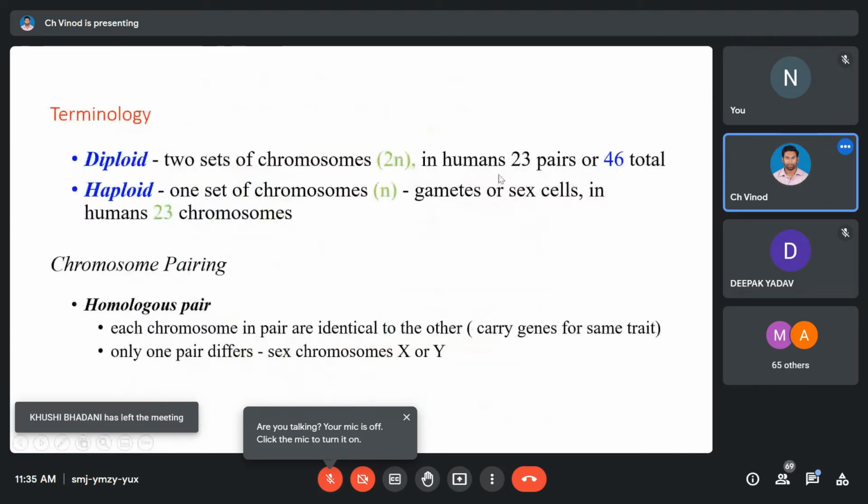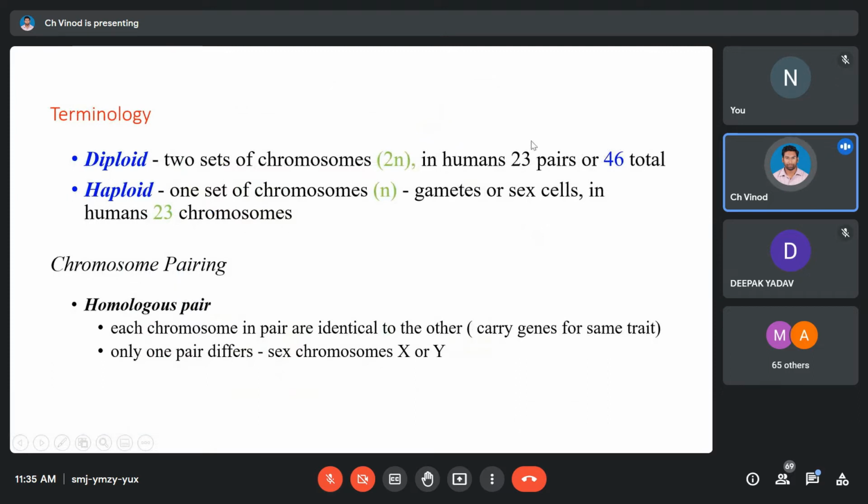Yeah, so how is 46 happening? We have 23 actually, and these 23 are occurring in pairs. Okay, so when you are looking at this 23, we have 22 pairs. We call them autosomes. We have one pair, we call them allosomes. So this one pair, in the case of males, is going to be XY. In the case of females, it's going to be XX. So that will be 46 together, right?